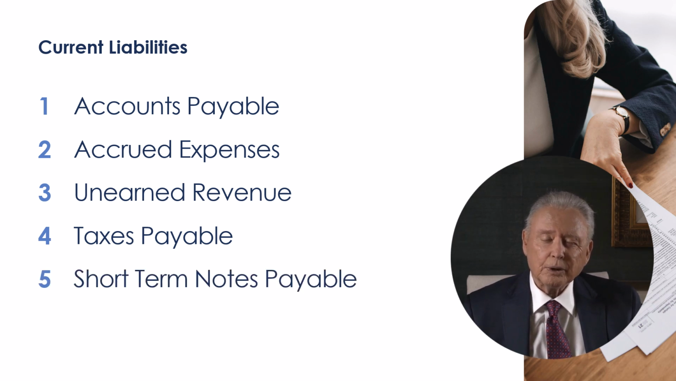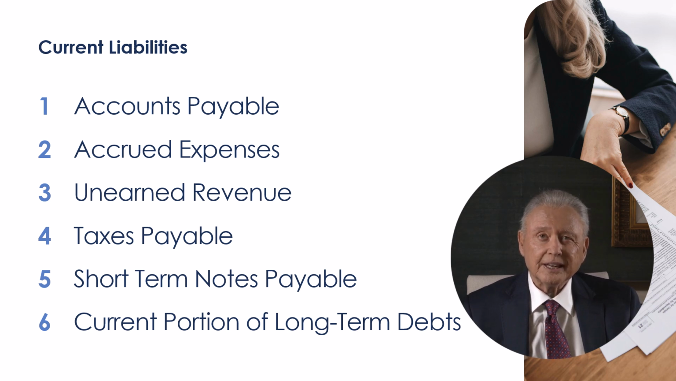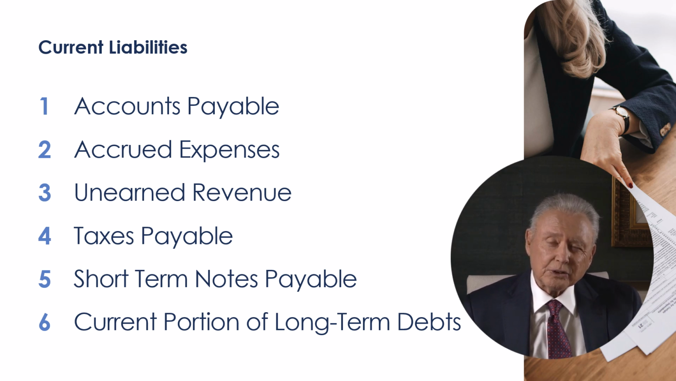Short-term notes payable are borrowings secured by a note due within a year. Current portion of long-term debt is the amount due this year on mortgage debt. For example, a monthly mortgage of $3,000 or $36,000 for the year on a $600,000 mortgage. If interest is $24,000 and principal repaid is $12,000, then $12,000 is the current portion of long-term debt.